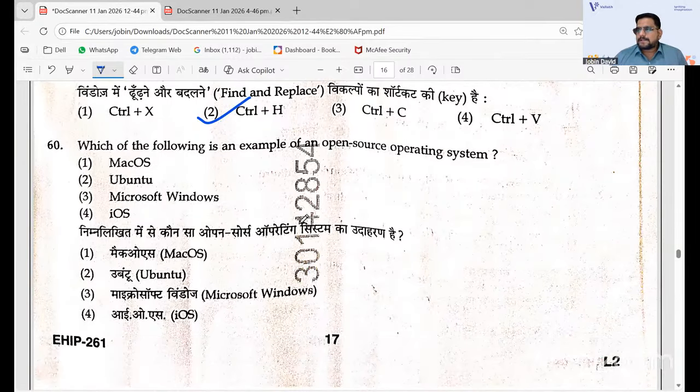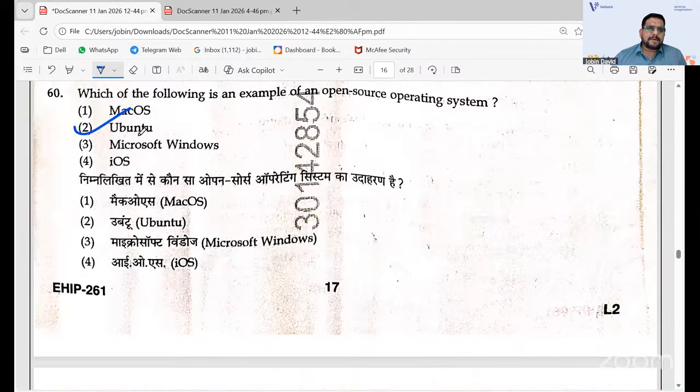Open source operating system that you have is Ubuntu. Not Mac, and Microsoft Windows is not open because it is not free, actually. So Ubuntu. Coming to the ACT part, I think it was an easy part that you can get, because if you have studied and put in effort, you can get 20 questions correct.